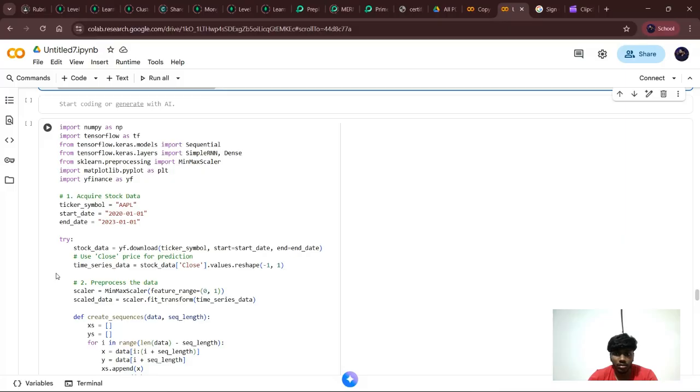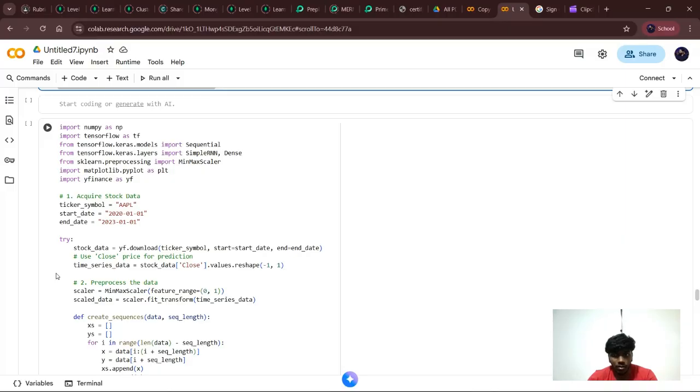And sequence creation uses the past 60 days' prices to predict the next day's price. In stock forecasting, longer history helps to capture trends. So again, it takes 80% for training and 20% for testing, which is reshaped again for RNN input.